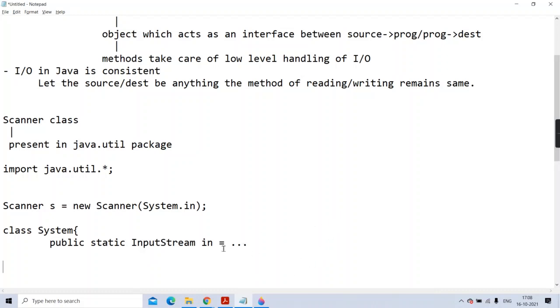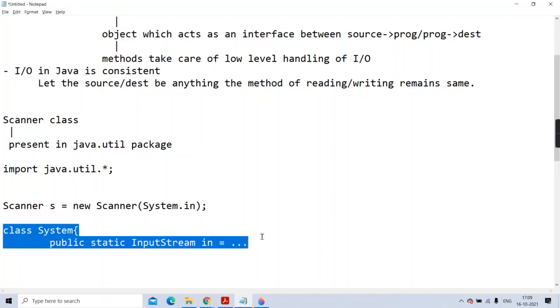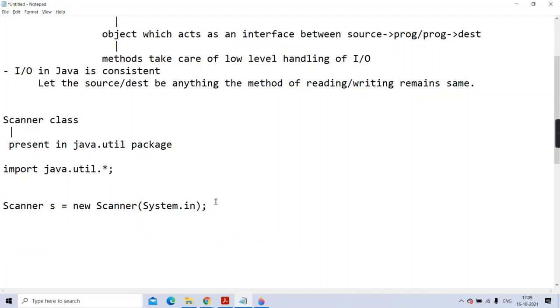So it is reading the sequence of bytes from the keyboard and providing it to the other stream to which it is piped. Now common sense, you can see in is piped to whom? To scanner. In is connected to the scanner. The job of in will be to read a stream of bytes from the keyboard and supply it to the scanner. And scanner will provide it to your program. Scanner's job will be to provide that value to your program. Now this part I'll delete because you don't have to do it. This is already done.